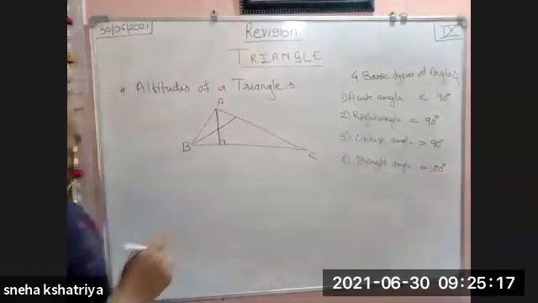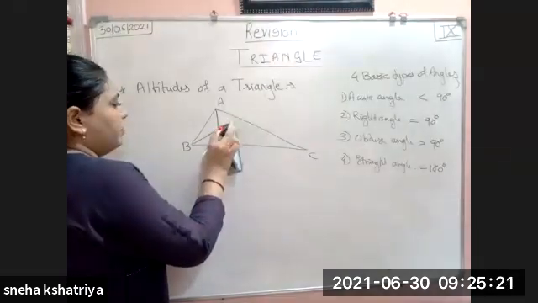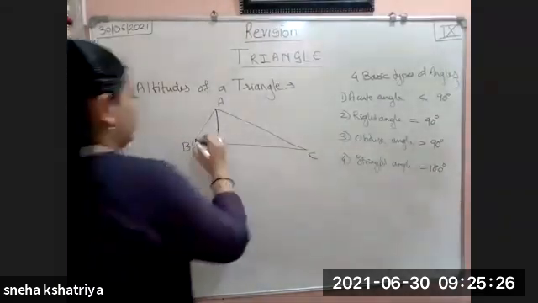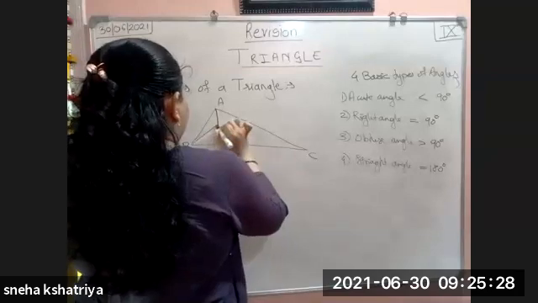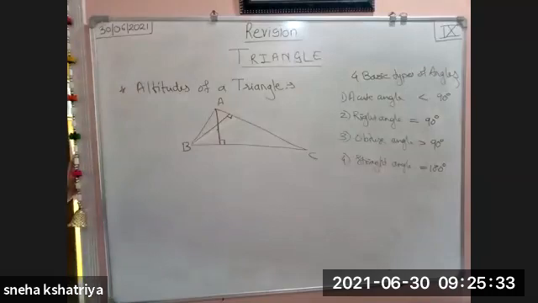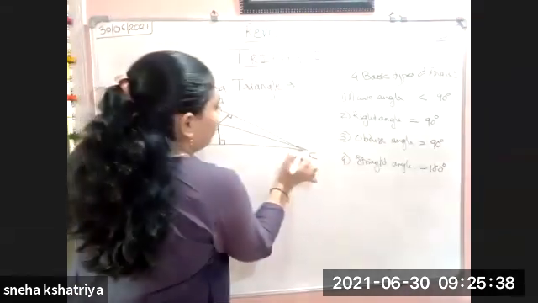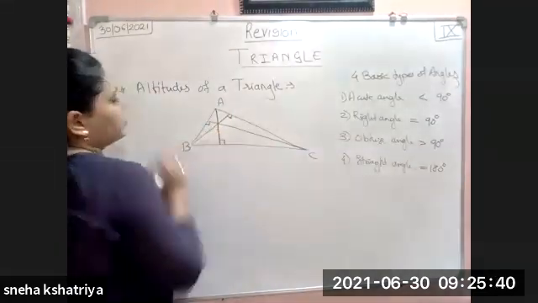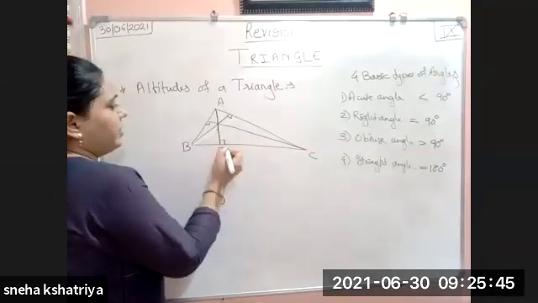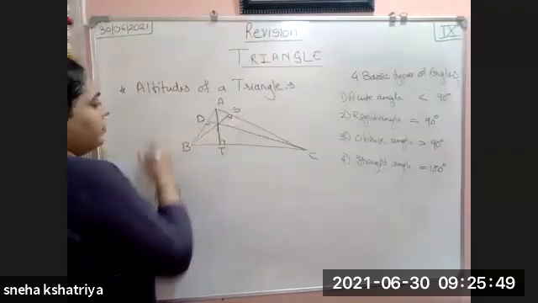Now it is not a perpendicular actually. It should come straight. Okay, so now this is your perpendicular, and the third one from C. So this is your perpendicular.